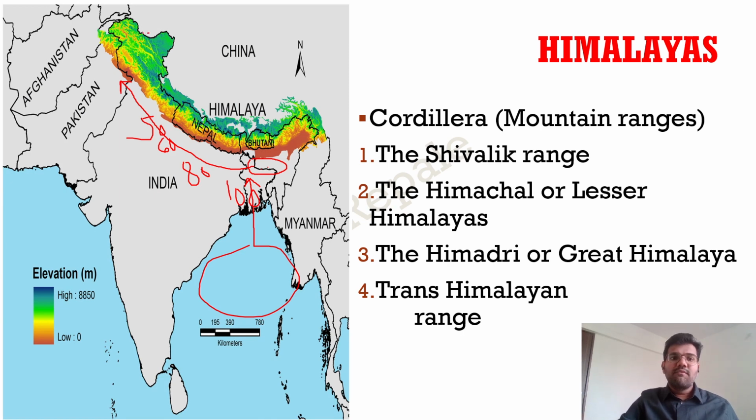That means the Western Himalayas receive less rainfall. Why? Because they are away from the Bay of Bengal, away from the water bodies. Next, the Eastern Himalayas receive more rainfall. So tell me, which Himalaya will have more forest area?